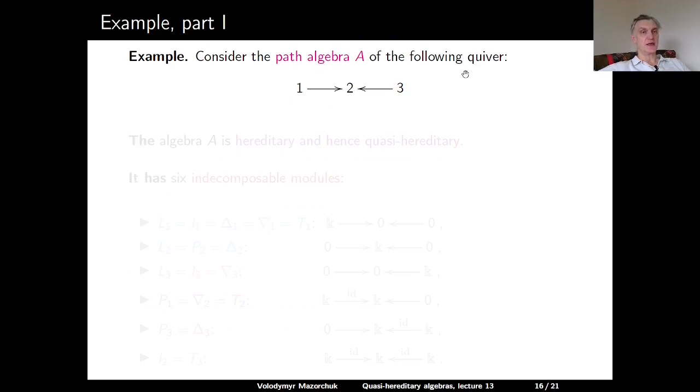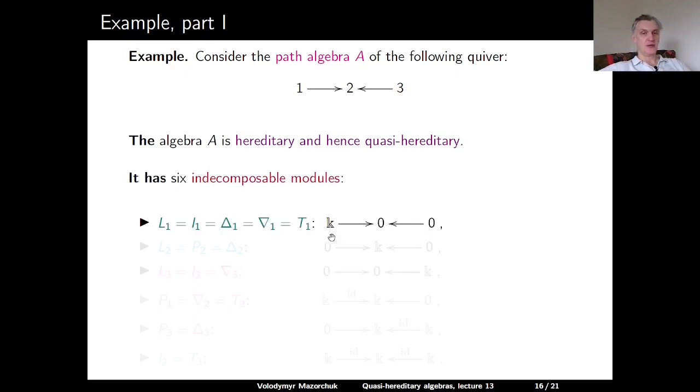So let us consider one example. Consider the path algebra A of the following quiver. We have three vertices 1, 2, and 3, an arrow from 1 to 2, and an arrow from 3 to 2. So this algebra A is hereditary and hence quasi-hereditary. So this algebra has 6 indecomposable modules.